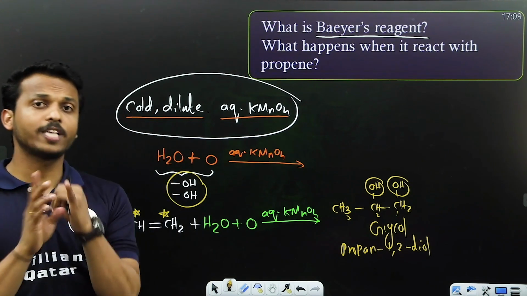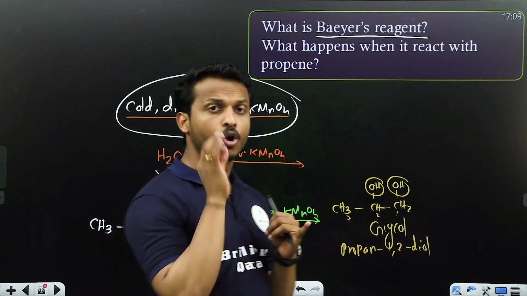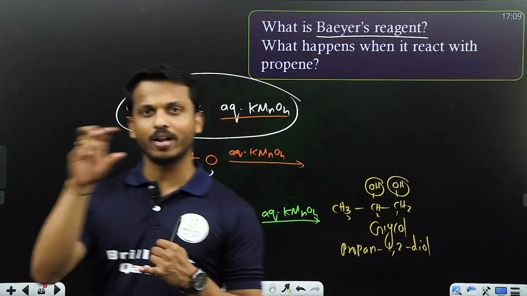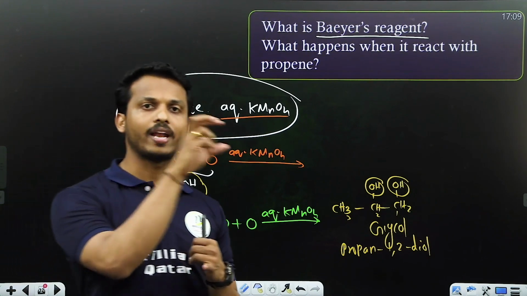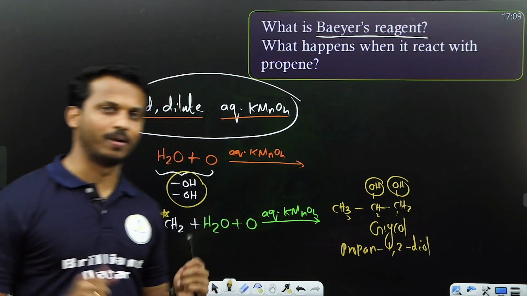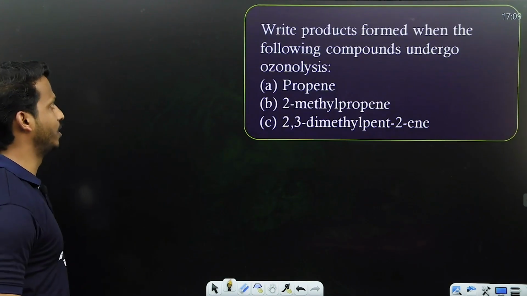So, dear all, what is Bayer's reagent? Bayer's reagent is cold, dilute, aqueous or alkaline KMnO4. How is it given in the equation? H2O, O and aqueous KMnO4. Just place 2 OH groups on the double bonded carbon. That's it. This is about Bayer's reagent.